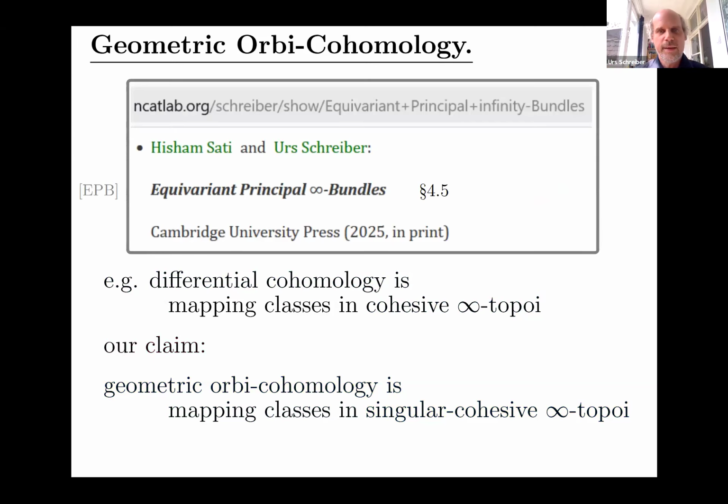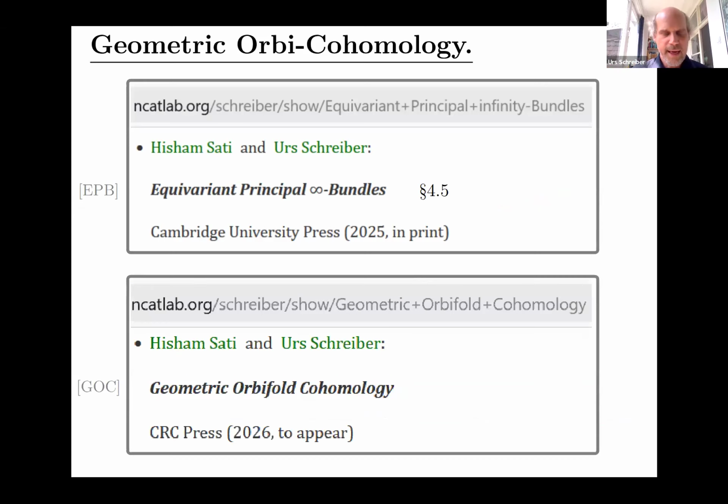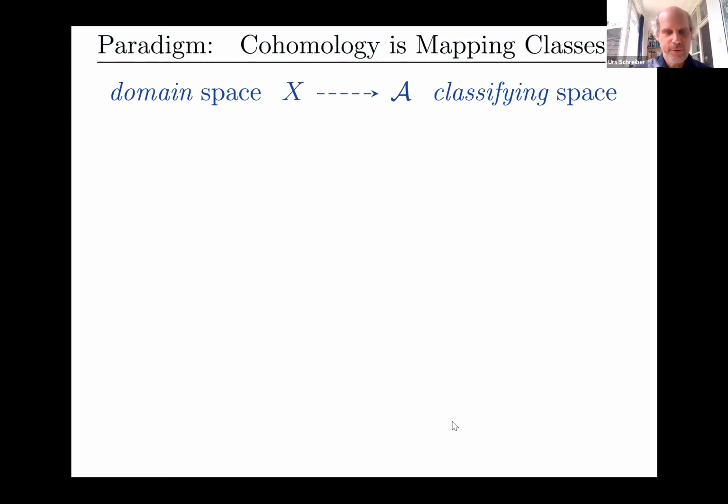So this has been laid out in these two monographs that are now just going into print: Equivariant Principal Infinity-Bundles, and, maybe appearing next year, Geometric Orbifold Cohomology. And you can find the manuscripts online as indicated here. So these are the texts from which I'm drawing here, and all details can be explained there. So let's take a step back and explain some things.